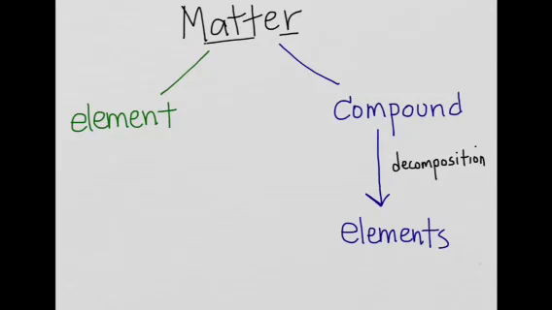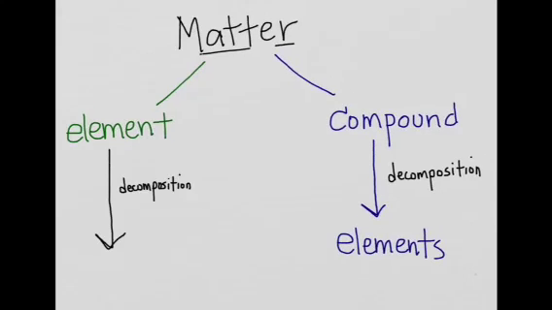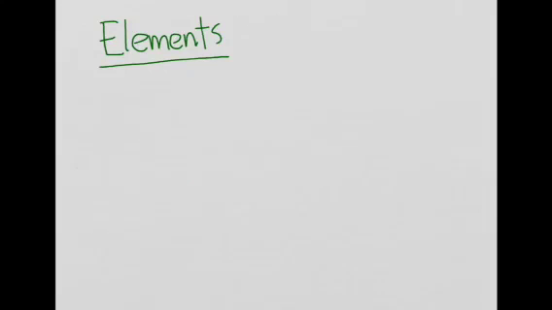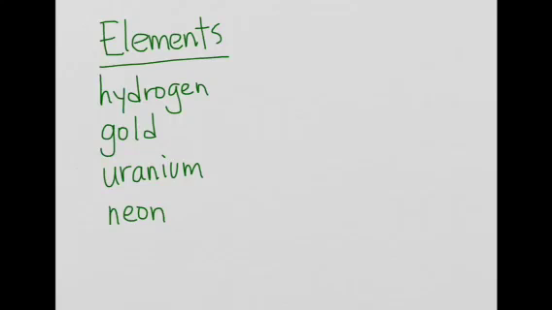Elements are substances that cannot be decomposed any further by chemical means. We might say, with an element, the buck stops here. What are some examples of elements? Well, there's hydrogen, there's gold, uranium, neon, and lithium, just to name a few.